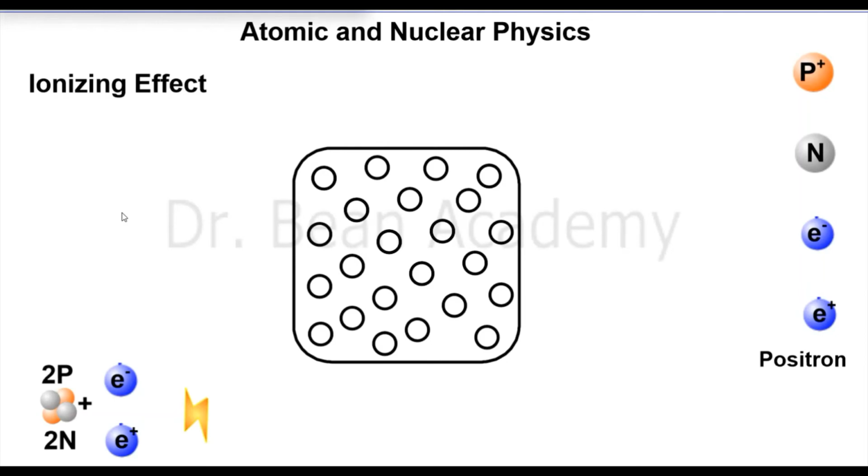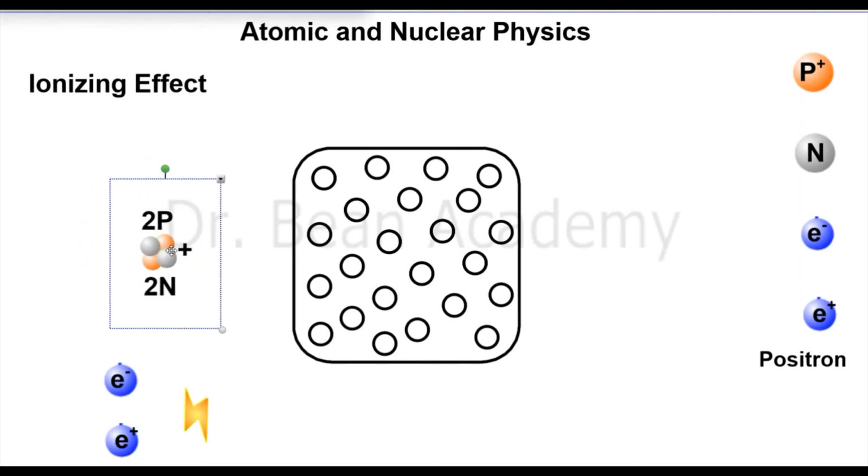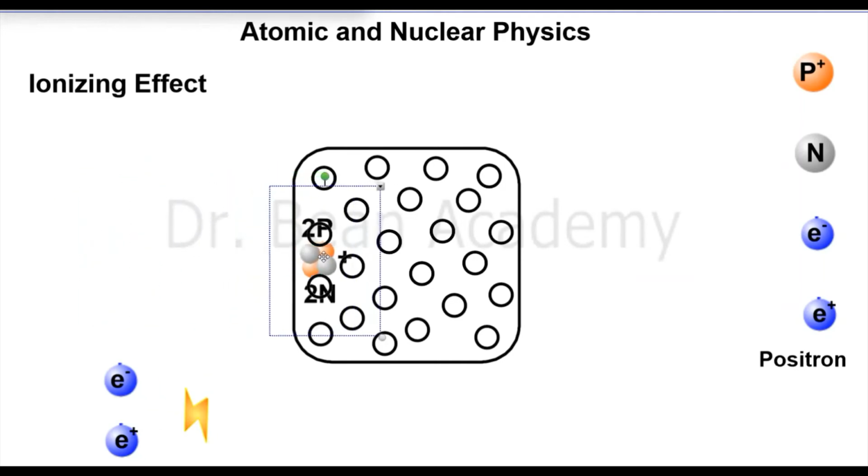Now we also want to know two more properties of alpha, beta and gamma rays. The first is the ionizing effect. What is the ionizing effect? If I place a material in front of an alpha particle which is coming out of the nucleus, then after it enters the material, of course, it is just a small particle, how much will it interact with the atoms of that material?